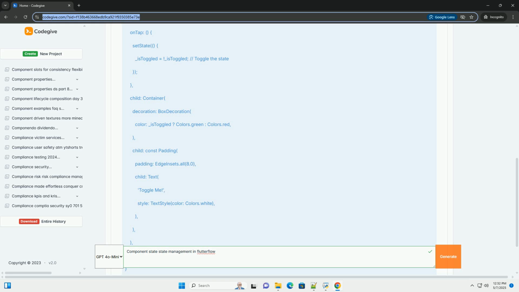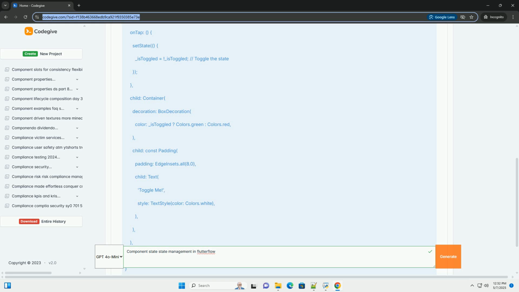3. Create a new component state variable. In the component properties panel, find the component parameters section. Click the plus add parameter button. This will open a dialog box where you can define your new state variable. Parameter name. Give your state variable a descriptive name, for example isFavorite, searchText, currentTabIndex. Use camel case for naming conventions.